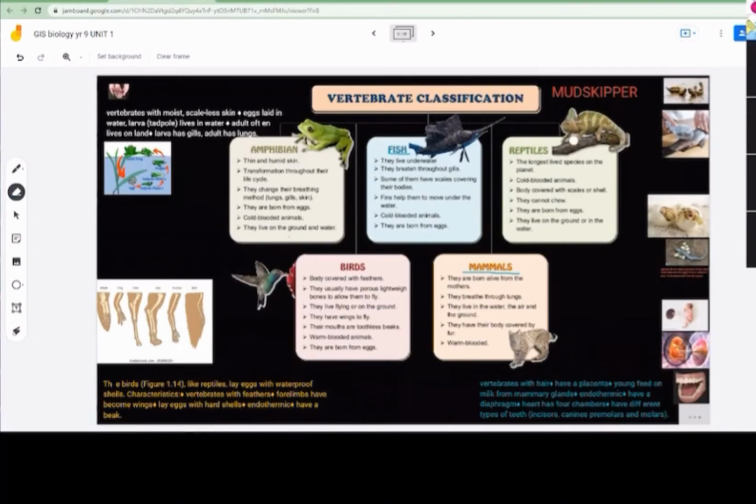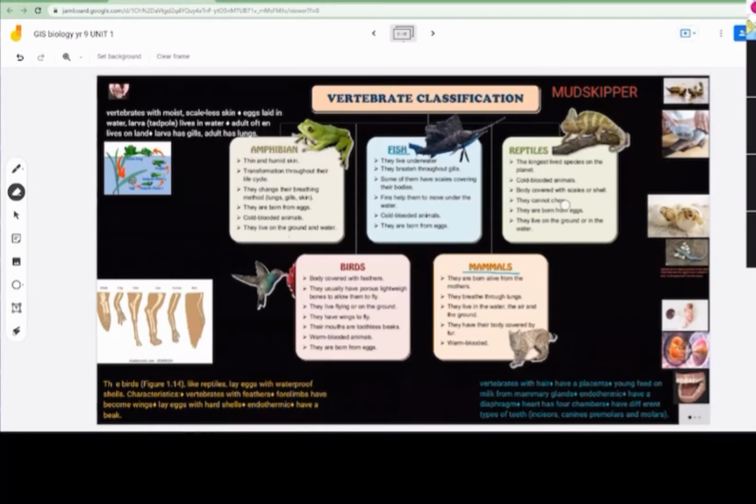Okay, now they are born from eggs. We know that. Reptiles, turtles are the longest lived species on the planet. Remember, they are cold-blooded animals. Now, the body is covered with scales or shells. They have scales and shells.